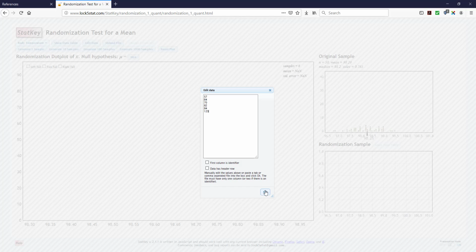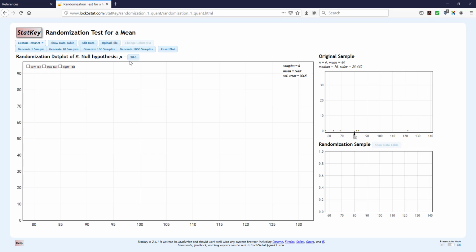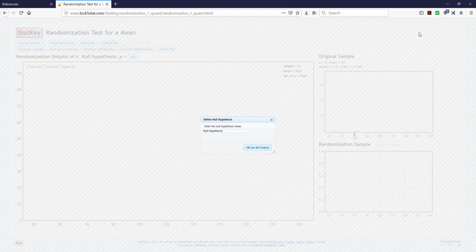Okay. Now at this point, we know that our sample mean value is supposed to match the hypothetical mean value that we're testing, which is 80. So I need to enter that value in for mu.